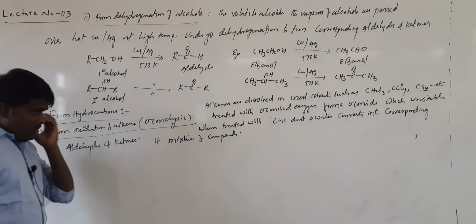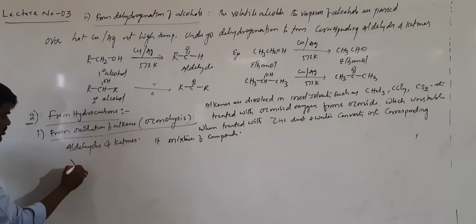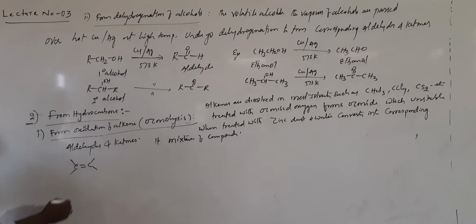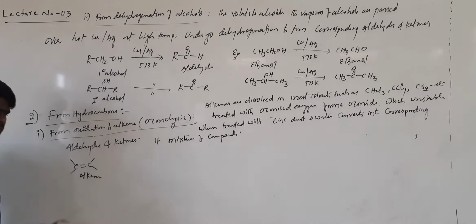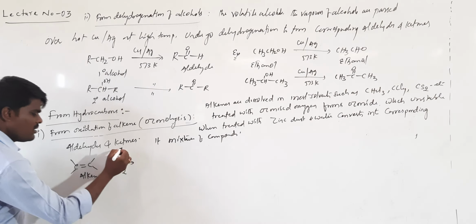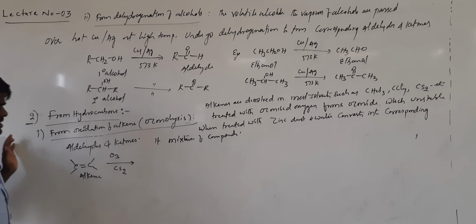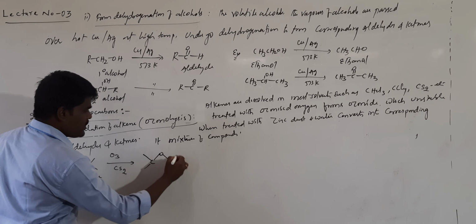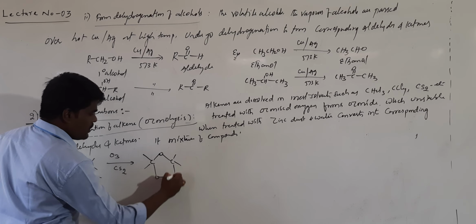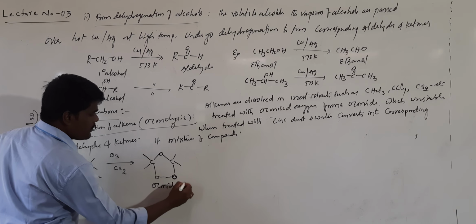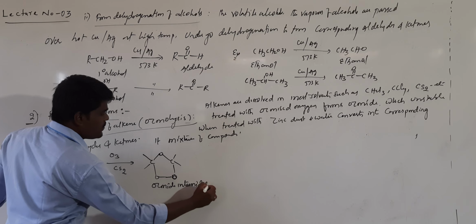Let me take an example of a general representation of an alkene. If you take any alkene in this manner and treat this compound with ozone in the presence of carbon disulfide solvent, the ozone gets added across the double bond. It will form an intermediate in this manner. This is called the ozonide intermediate, which is a highly unstable intermediate.